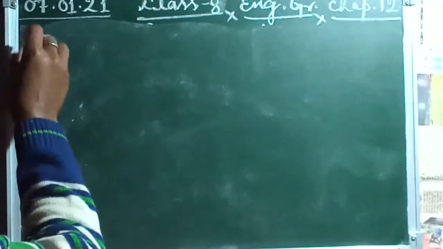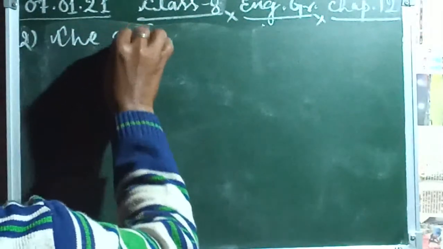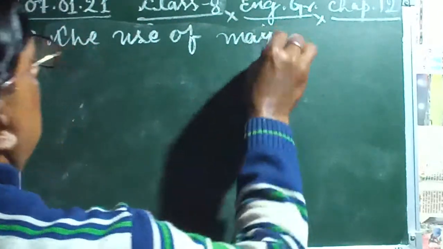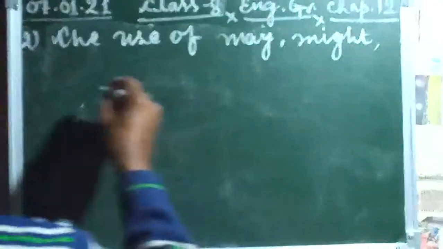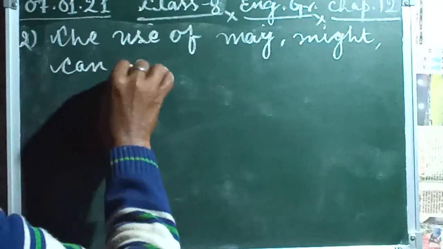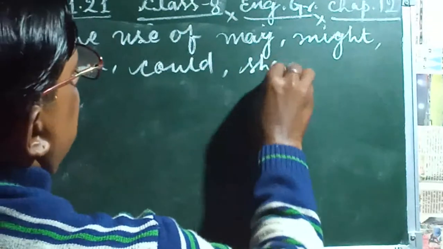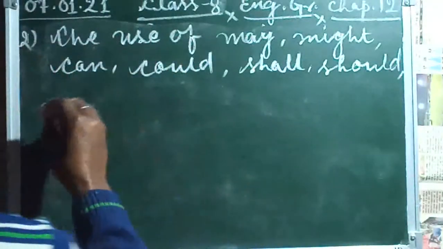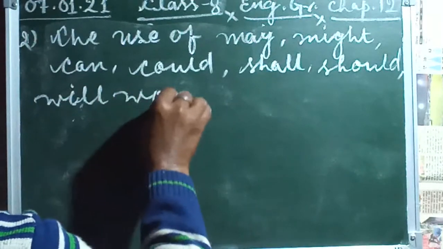How do we use may, might, can, could, shall, should, will, would?